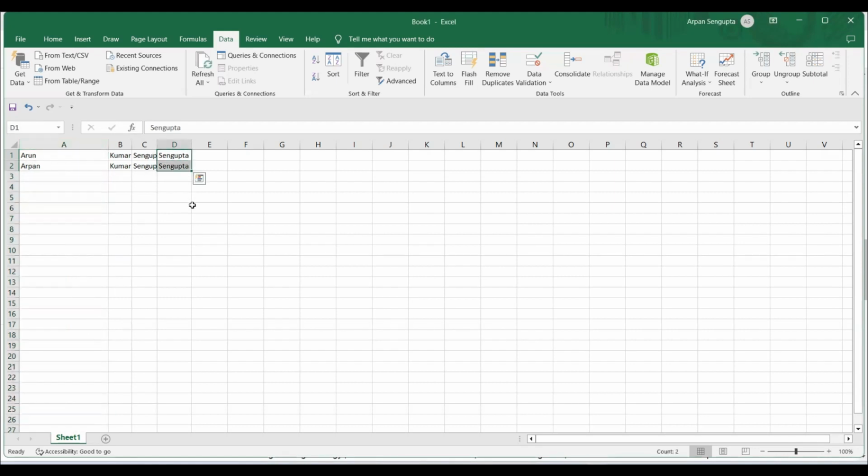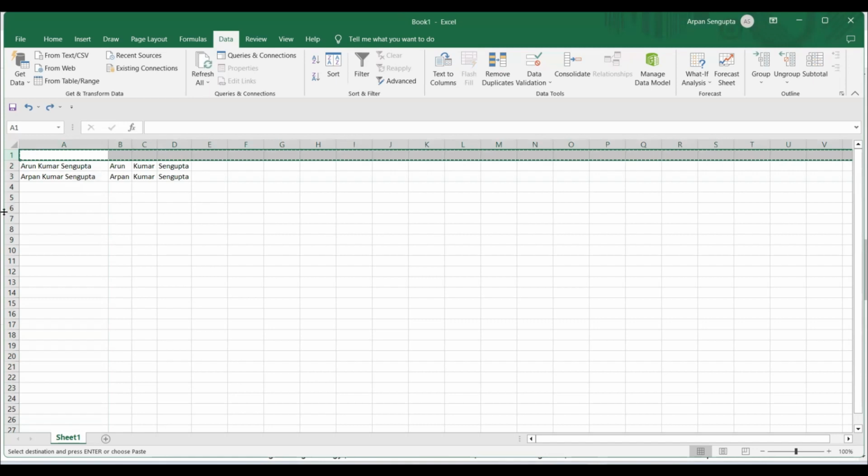So I told them no, I don't want this. I want three names, right? Let me reverse this back. I want first name, middle name, and surname, and that has to be done by a formula. And in fact, I'll show you another technique, which is much easier.